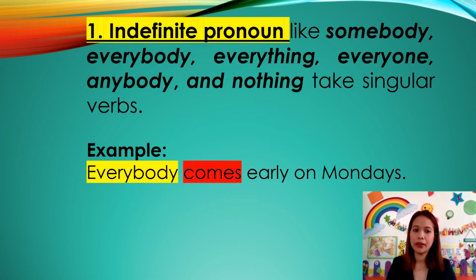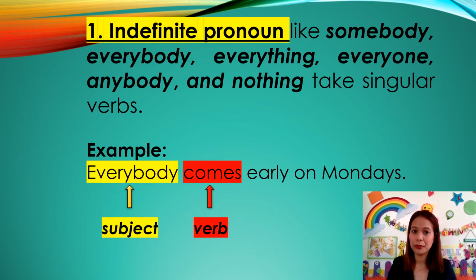For example, everybody comes early on Mondays. Where do you think is the subject and the verb? The subject is everybody, and the verb is comes. Everybody is a singular subject, so it takes the S form of the verb.